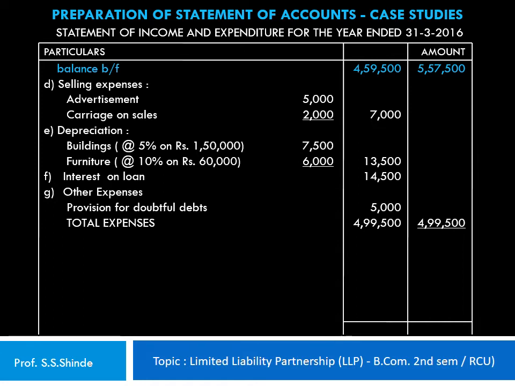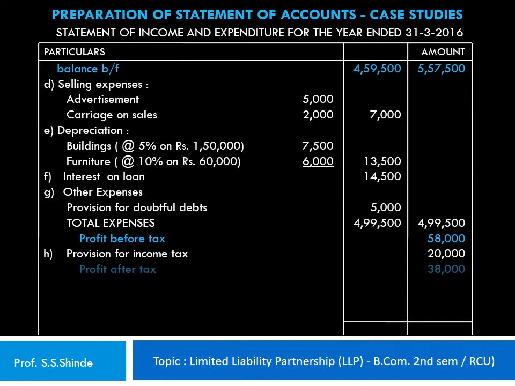Now this amount is deducted from the gross income of 5,57,500 to give us a profit before tax, that is 58,000 rupees. Now from this, the provision for income tax is charged 20,000 to give us a profit after tax, that is 38,000 rupees. Now this amount is distributed among the partners in their profit sharing ratio.